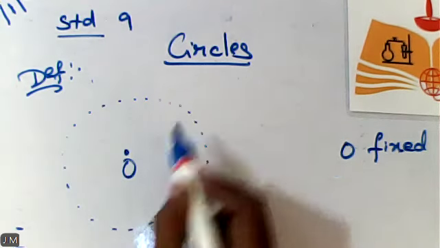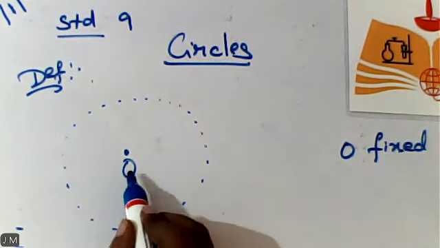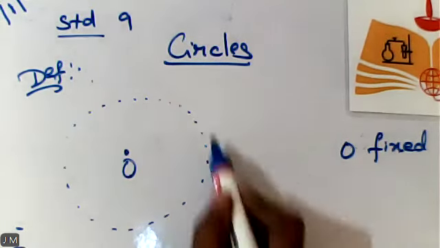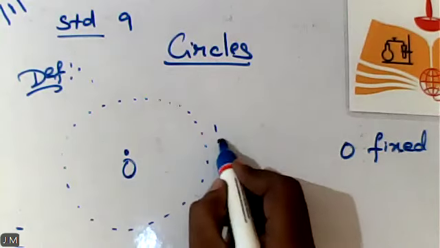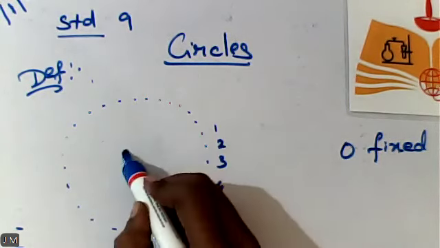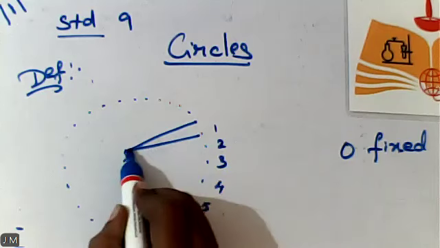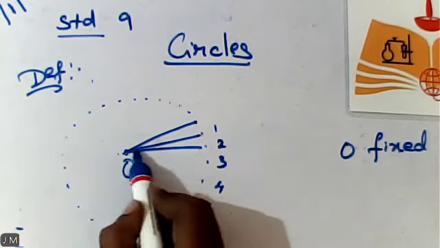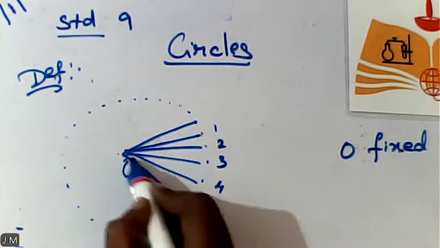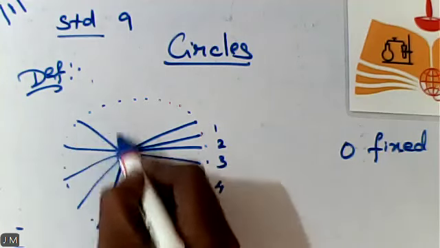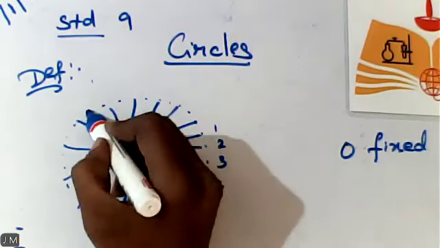Other than the fixed point, you can assume the points as 1, 2, 3, 4 like this. Set of all points in a plane which are equidistant, that is, the distance from O to point 1, the distance from O to point 2, are equal. So the set of all points in a plane which are equidistant from a fixed point is called a circle.